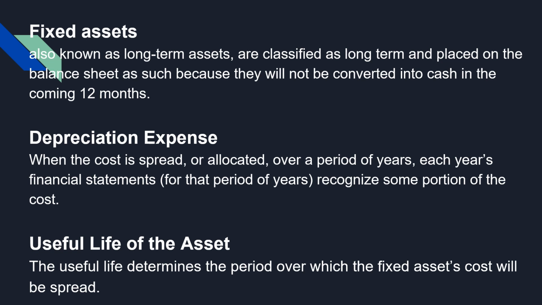Then next is the useful life of the asset. The useful life determines the period over which the fixed asset's cost will be spread. For example, a piece of equipment purchased at 20,000 has a useful life of 5 years. So, its expense depreciates for each of the 5 years until it is used up.